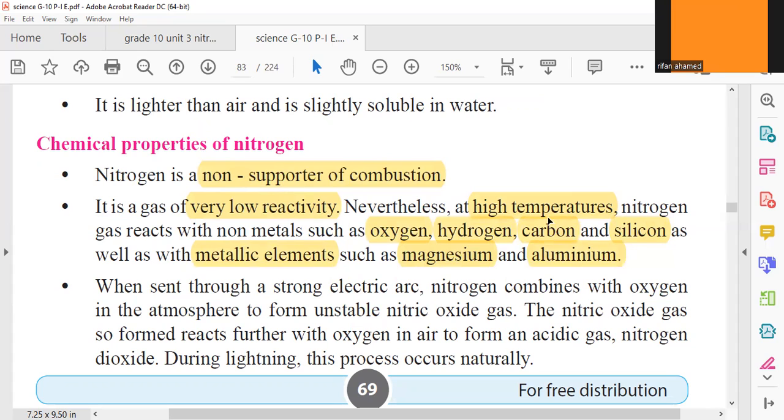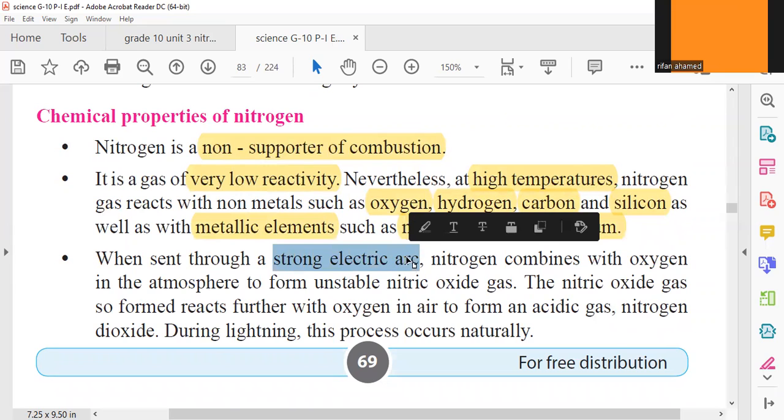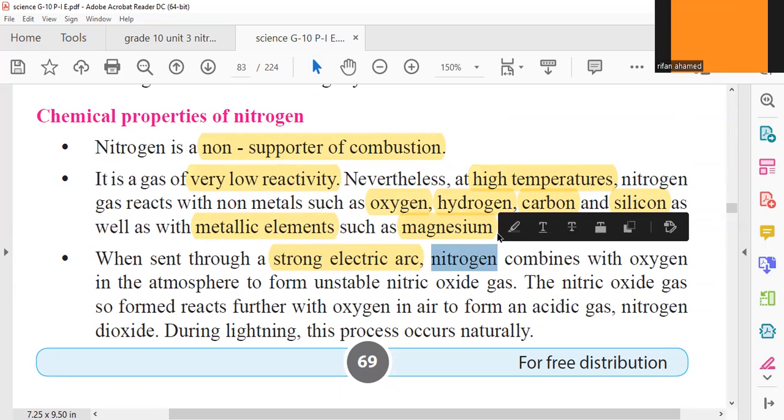Nitrogen, okay, instead of high temperature, if you provide a high or strong electric arc, how do you understand a high electric arc? It is a very powerful electric voltage. A very powerful electric voltage. If you provide that, then nitrogen gas will react with oxygen gas,